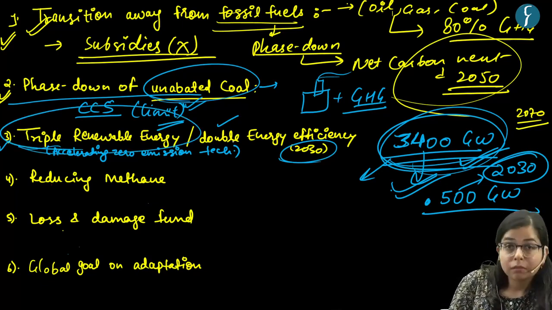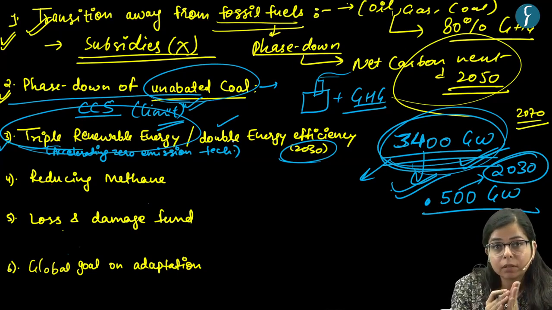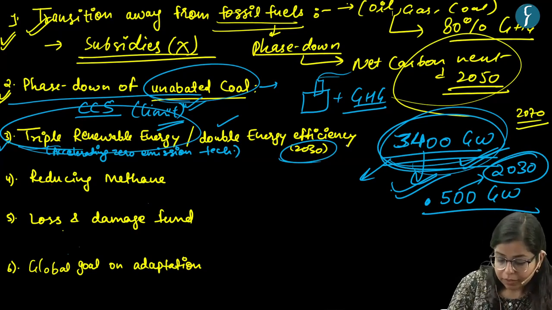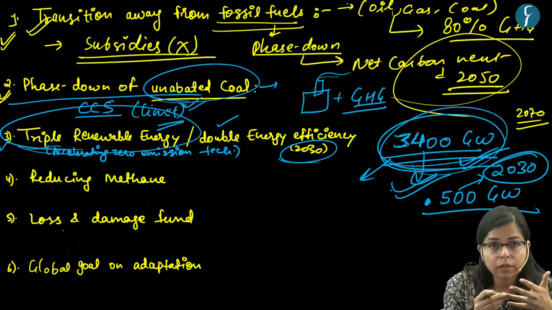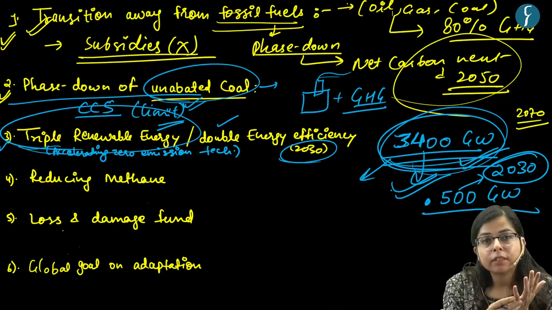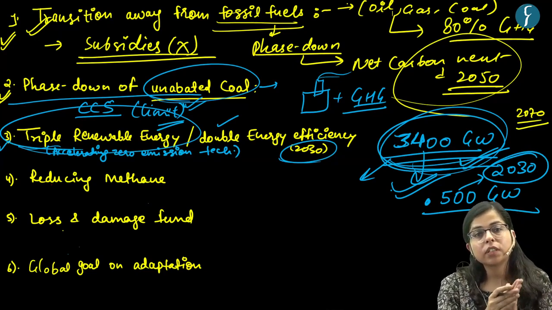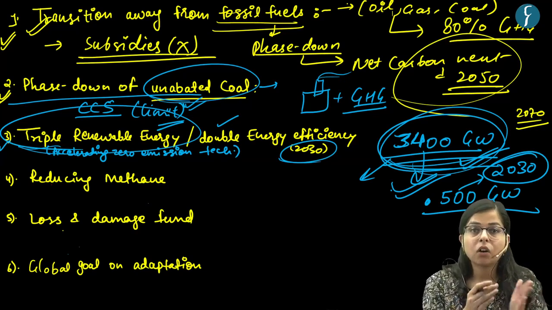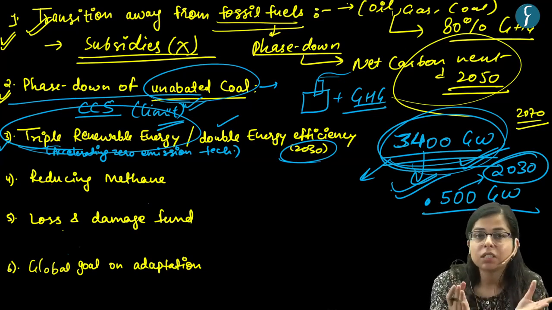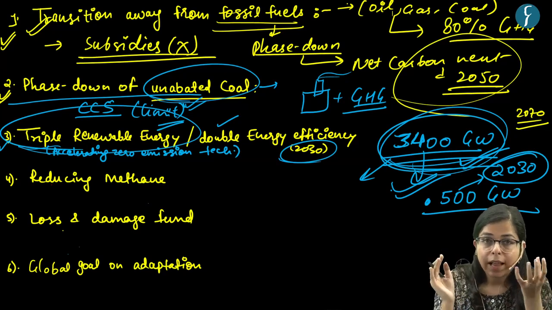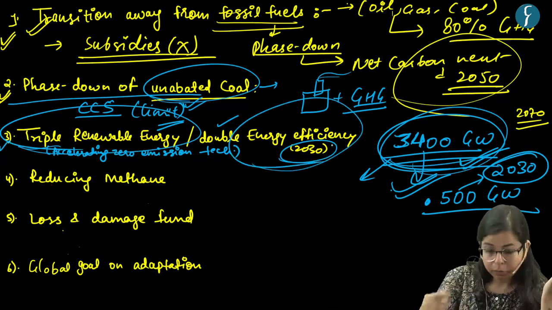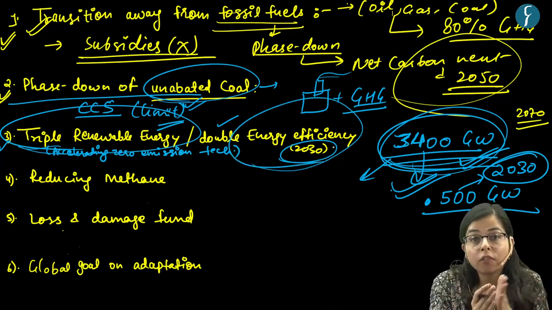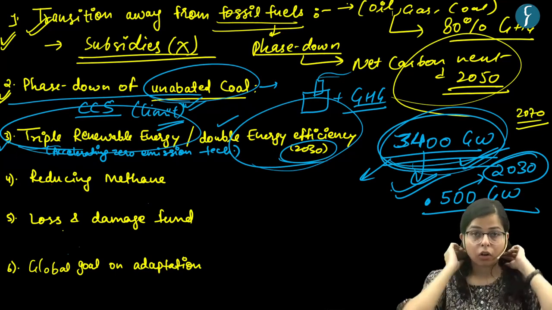The other thing is the countries have gained consensus on doubling the energy efficiency. Now see, energy is generated from conventional sources and non-conventional sources both, right? But what happens if the systems through which the energy is being channelized, or in which energy is being used, are not efficient? In that sense, the energy will be wasted. So there is a focus to double the energy efficiency of the systems or the installation.